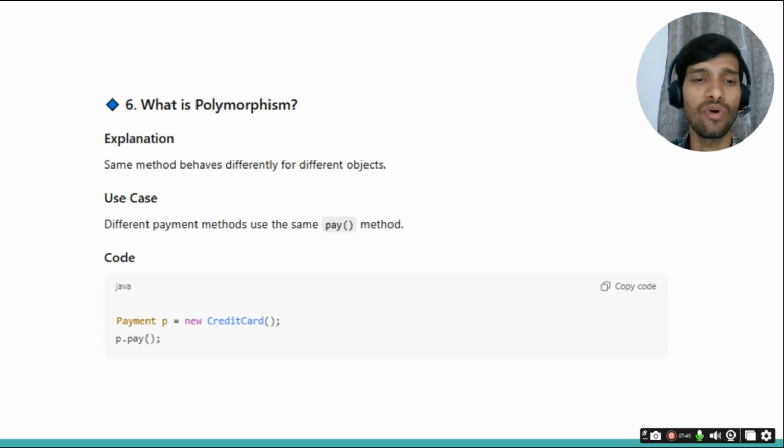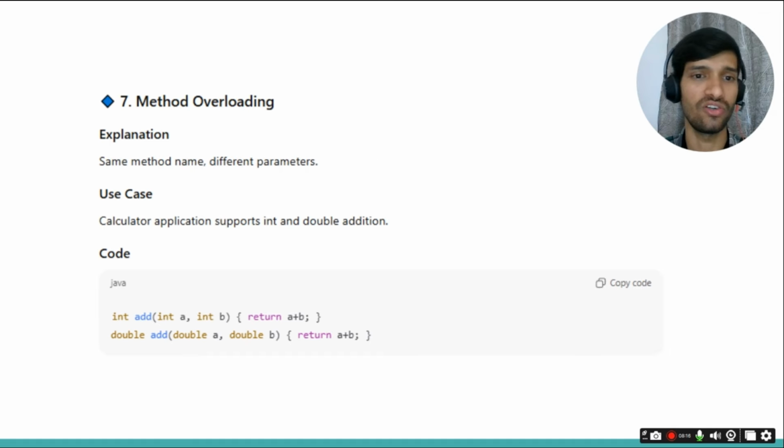They have extended this RBI class because they follow some rules which are common for all banks, and different banks can set up their own interest rate. So it will override the default interest rate provided by the RBI. That kind of thing you can explain.